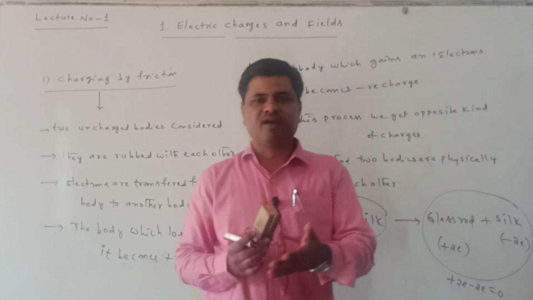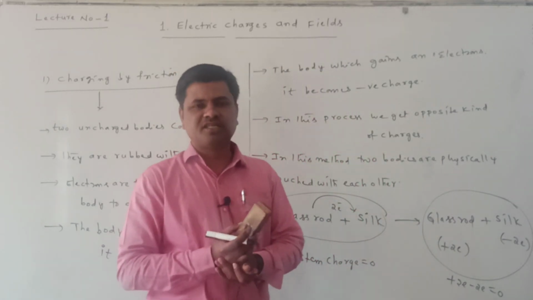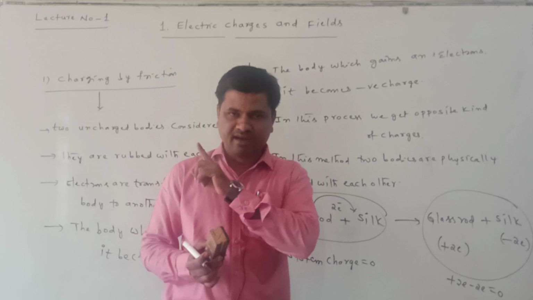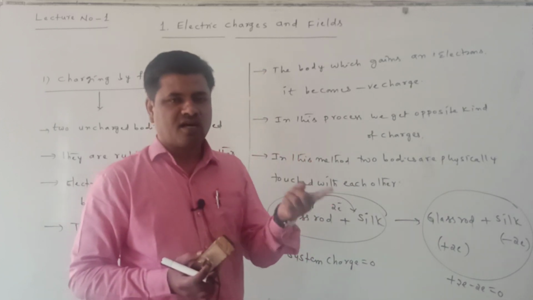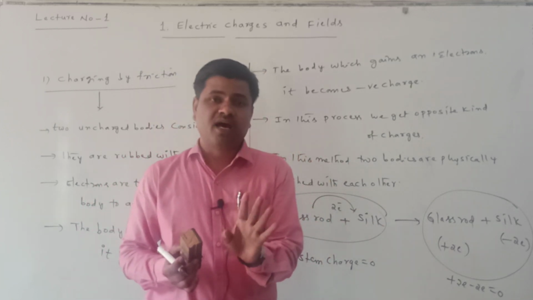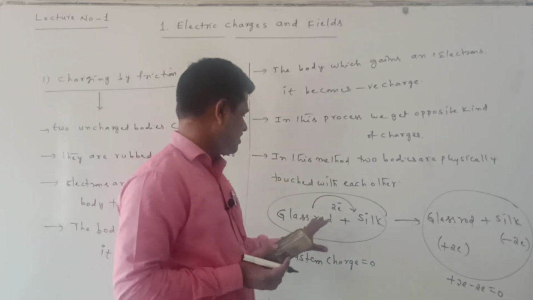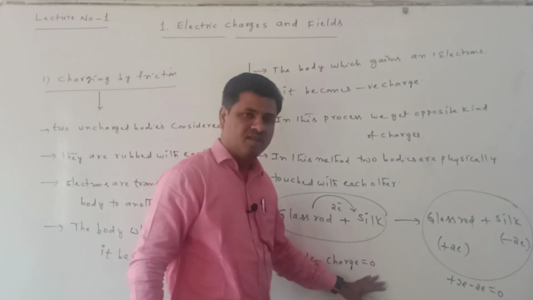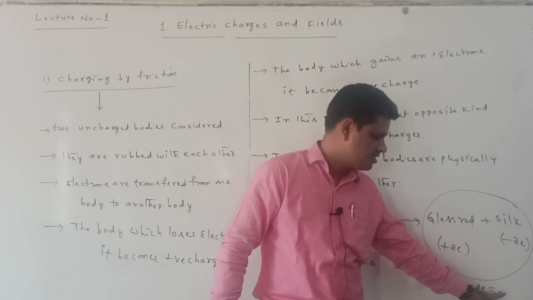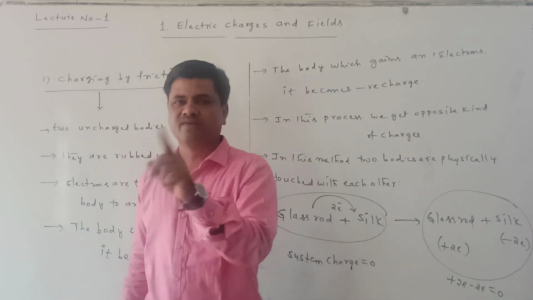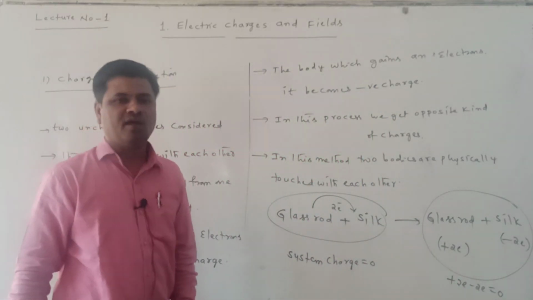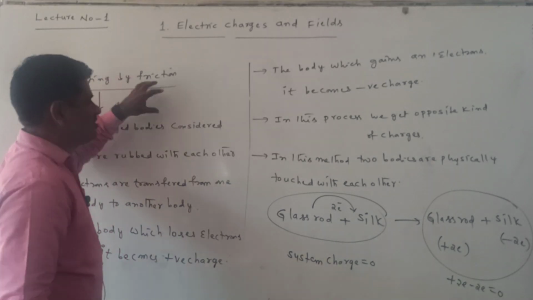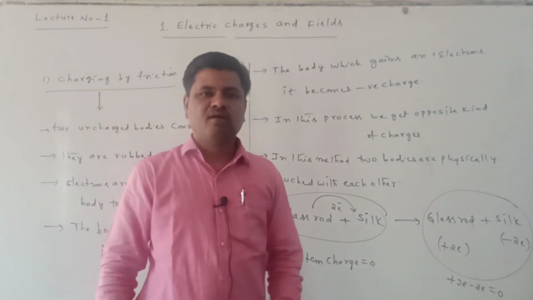Charge is transferring from one body to another body. Charge loss cannot take place anywhere. The charge is transferring from one body to another body only. See that initially the total charge of the system is 0. After rubbing also the total charge of the system is 0. Just the charge is transferring from one body to another body. This method is called charging by friction method. Right?